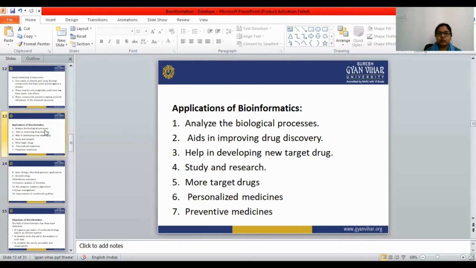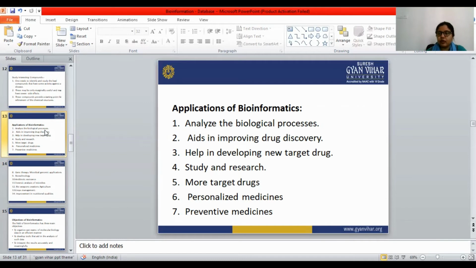With the help of bioinformatics, we can analyze the biological processes, and it aids in improving drug discovery. It helps in developing new target drugs.